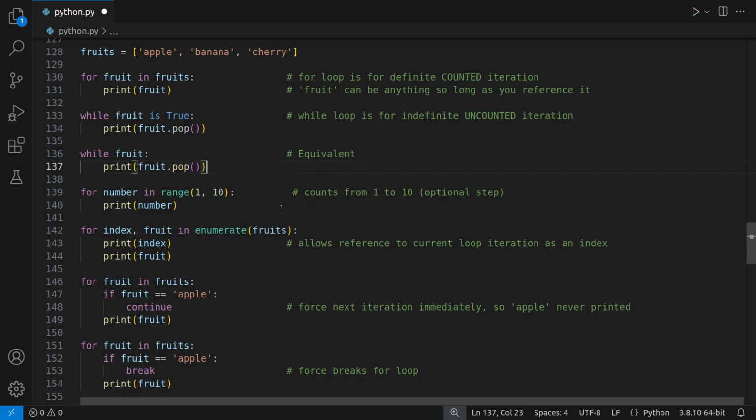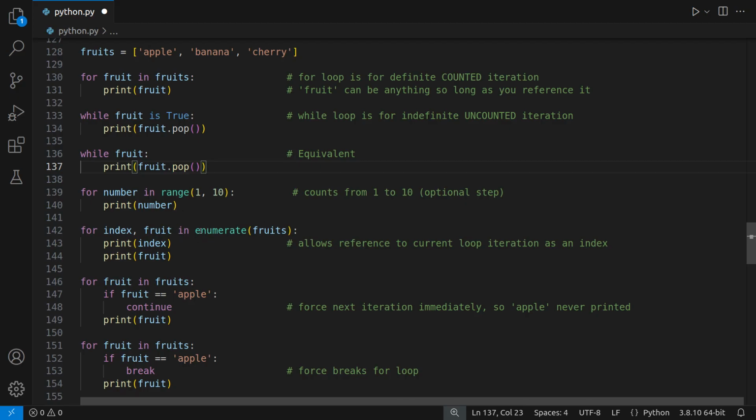So let's move on now. We iterated over a list before, but if you already know definitely the numbers that you want to count over, like 1 to 10, you can use range. So for number in range 1 to 10. You can also have an optional step here. This will count up 1, 2, 3, 4, 5, 6, 7, 8, 9, 10, but you can also say comma 2, and it will go 1, 3, 5, 7, 9. In this case, a step of 1 is implied, and it will just print out 1 through 10.